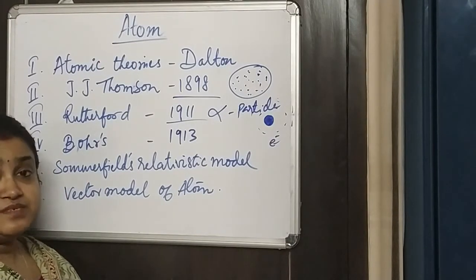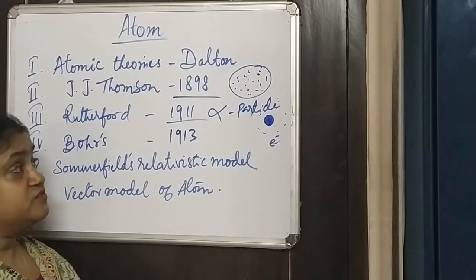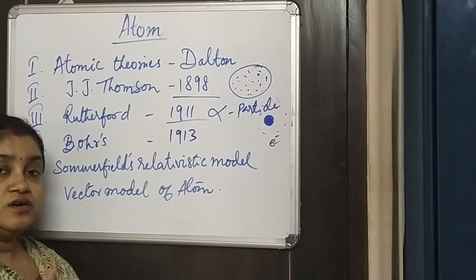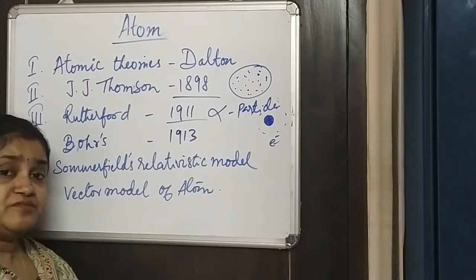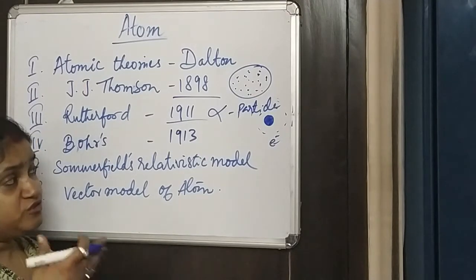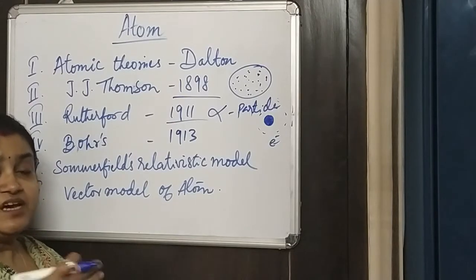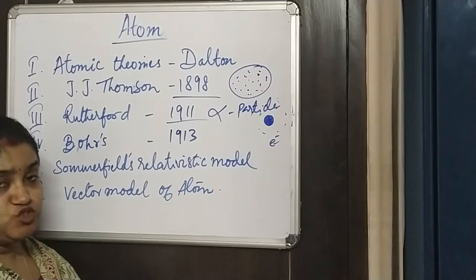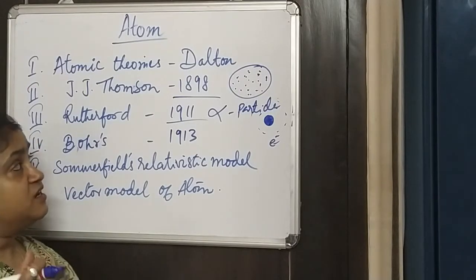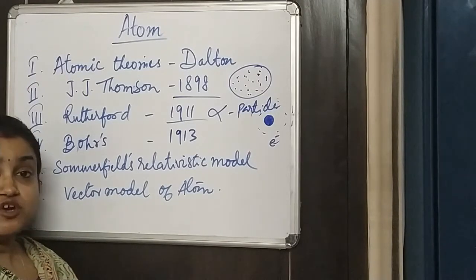Rutherford's model could not explain why we get this particular line type of spectrum. According to the Rutherford model, there has to be continuous emission of energy, and then we should not get a line spectrum, but it was not able to explain that.